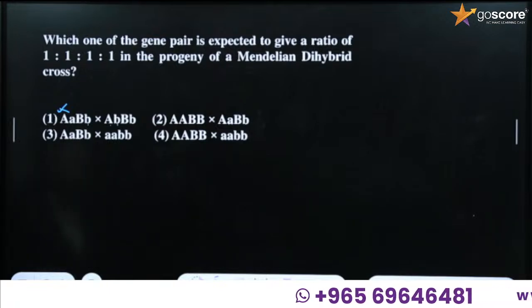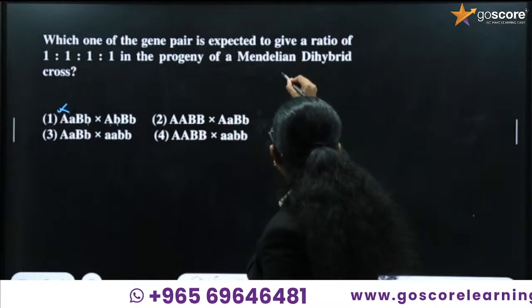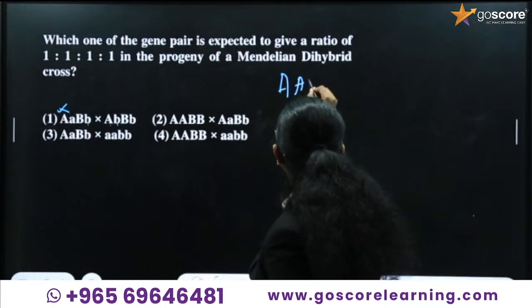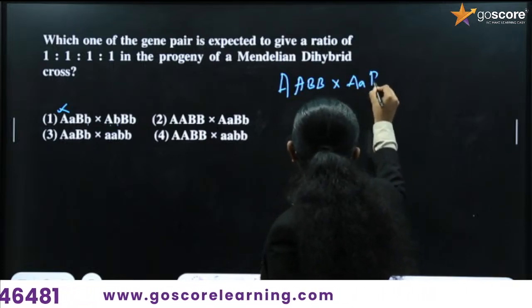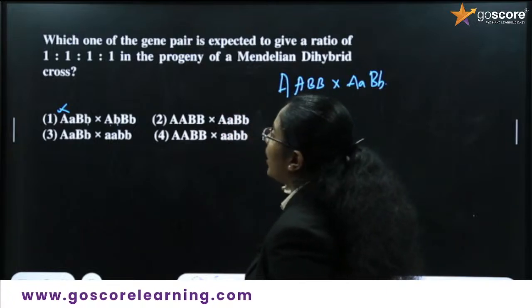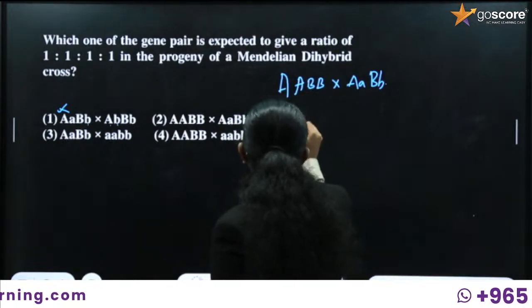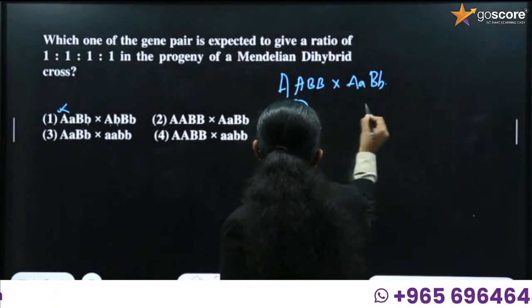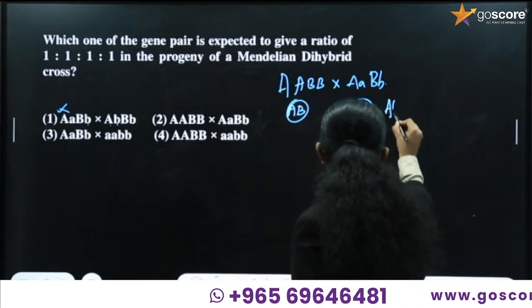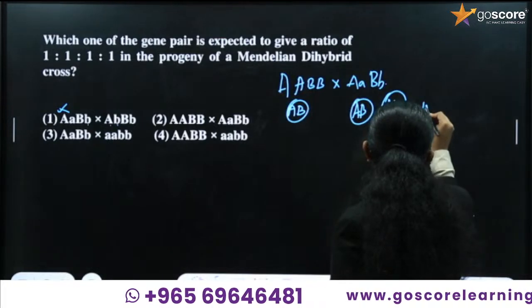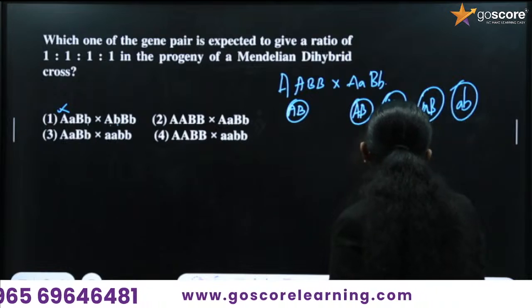So what is the next option? AaBB with AaBb. Let's do that. AaBB is crossed with AaBb. The ratio should be 1:1:1:1. Let's see whether it is possible. The gamete produced here is AB. Here, what are the gametes produced? AB is one gamete, aB is another gamete, and so on.